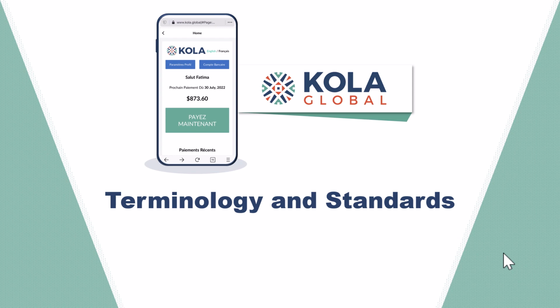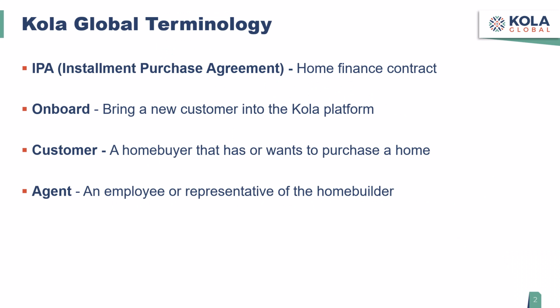This is a presentation on Kola Global terminology and standards. These are some of the common terms that we use on the Kola platform. IPA, or Installment Purchase Agreement, refers to a home loan or home finance contract on the Kola platform. Because Kola Global facilitates home builder financing, this is strictly speaking not a mortgage. However, it does share many characteristics of a mortgage, such as a fixed monthly payment and amortization table.